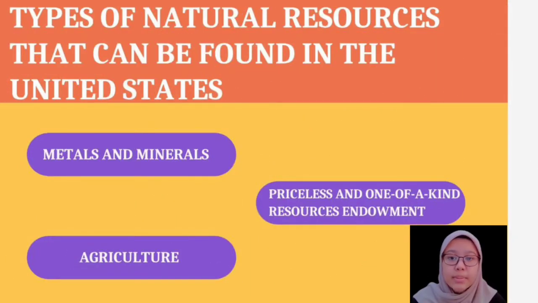There are many types of natural resources in this world, but there are three that can be found in the United States, which are metals and minerals, timber forests, and agriculture.